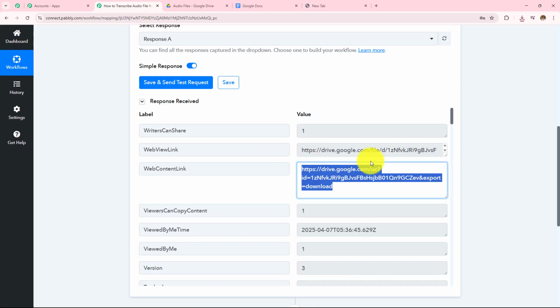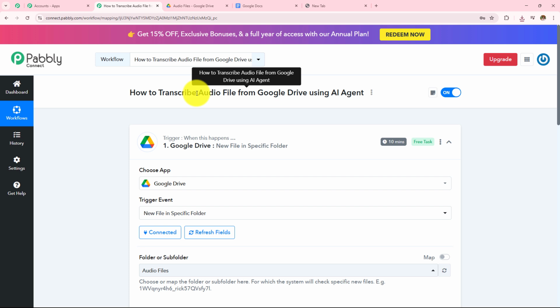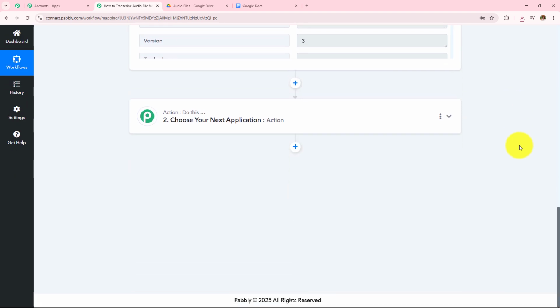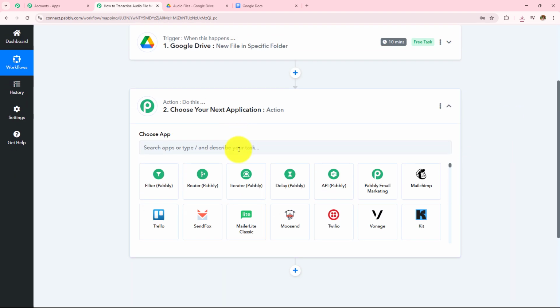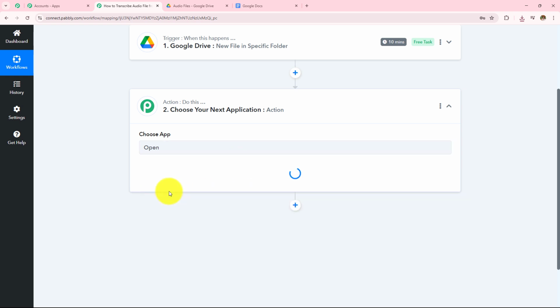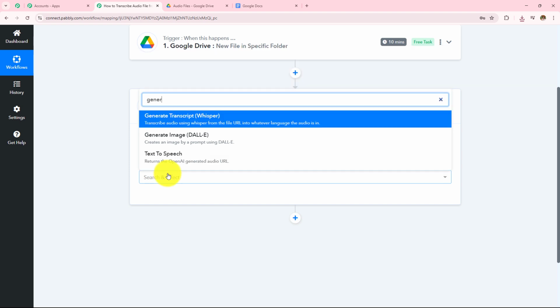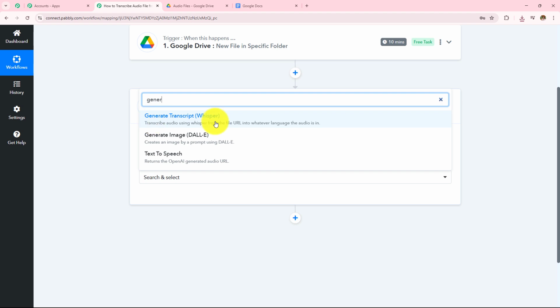Which means we have received the correct response. Now that I have received the response, I want my OpenAI or my AI agent to transcribe this audio file. So for that, I am going to move towards my next step. And then in my action application, I am going to take OpenAI. And then in my action event, as I have to generate a transcription, I am going to select my action event as generate transcript.